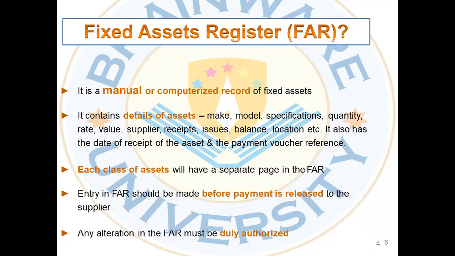The entry in FAR should be made before payment is released to the supplier. So before getting the assets, we have to start maintaining the FAR for that asset. Any alteration of the FAR must be duly authorized either by the asset manager or by the chartered accountant of the company.